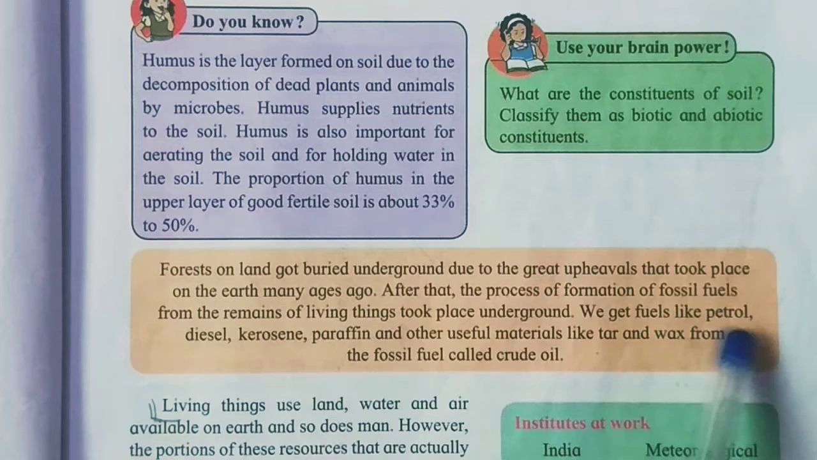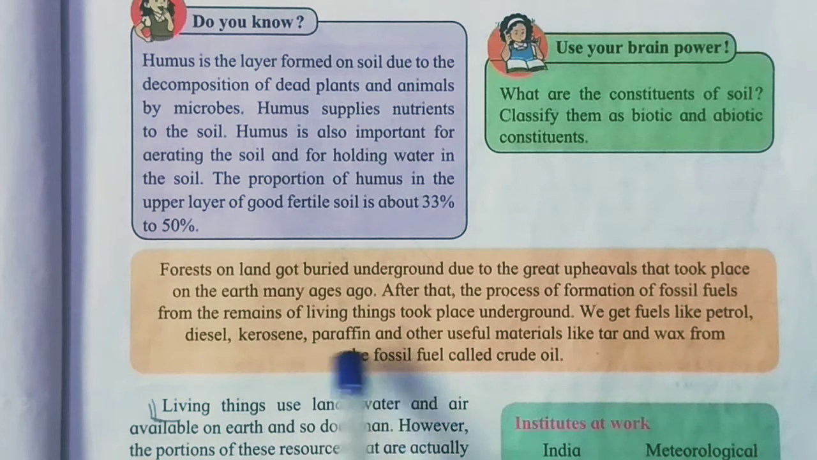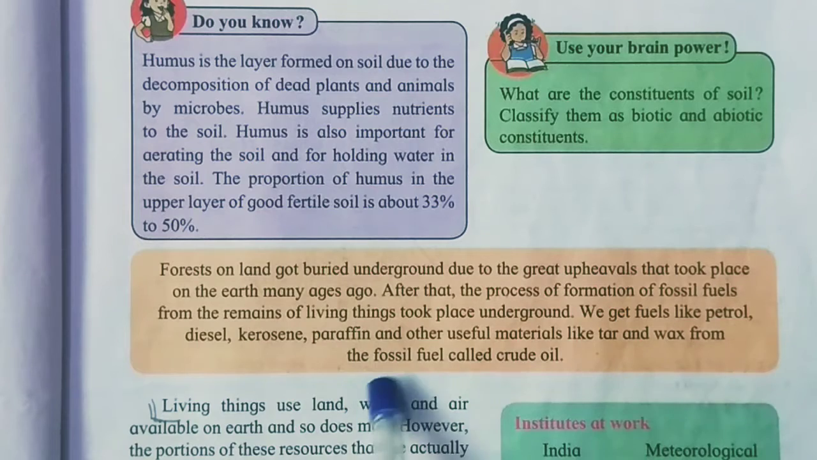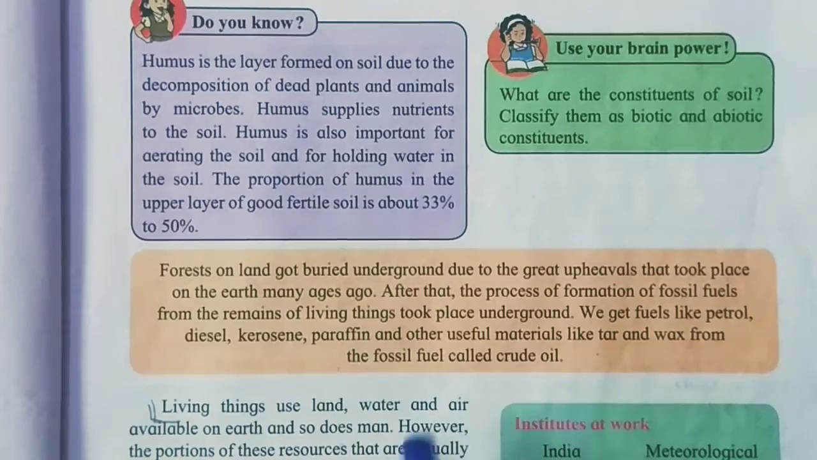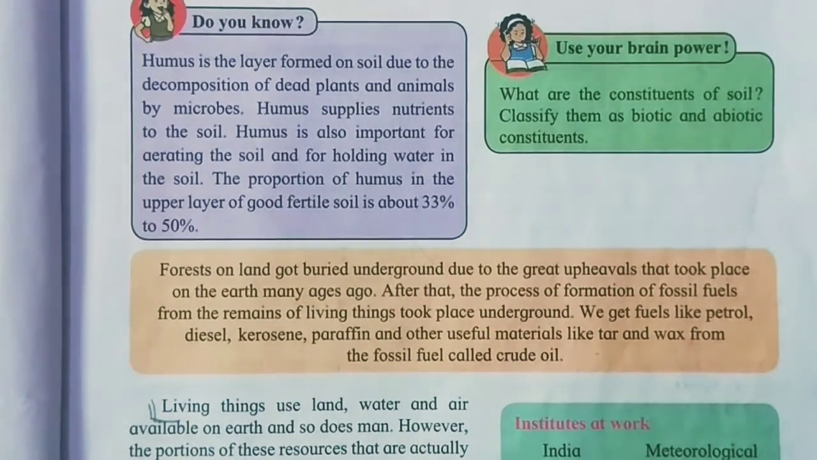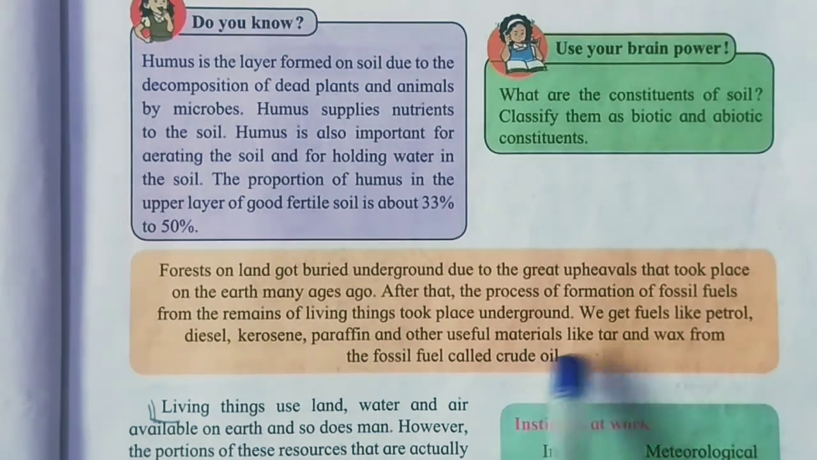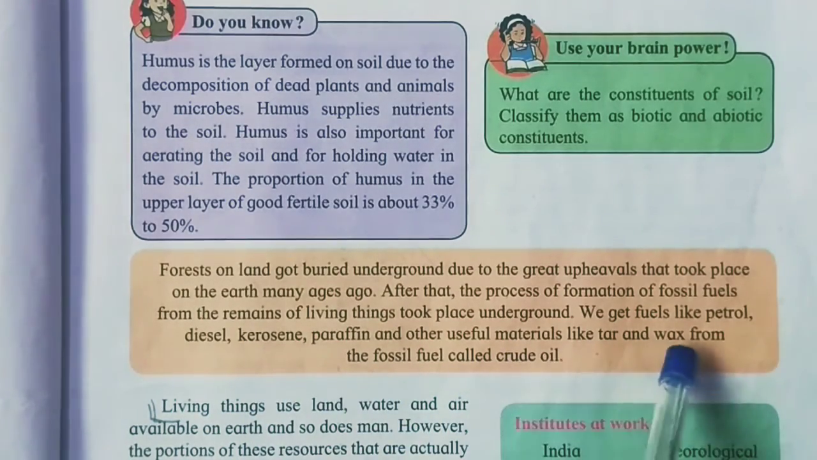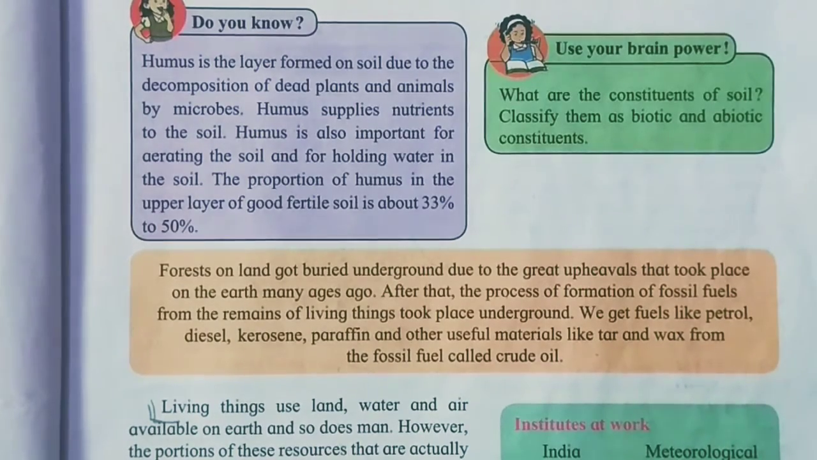So we get fuels like petrol, diesel, kerosene, paraffin and other useful materials like tar and wax from the fossil fuel called crude oil. So from the earth we get crude oil, and from that crude oil we prepare petrol, diesel, kerosene, paraffin and other useful materials. Tar and wax also. Tar we use for building roads, the black color.